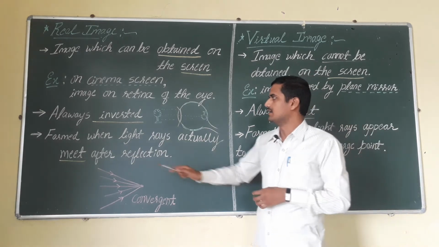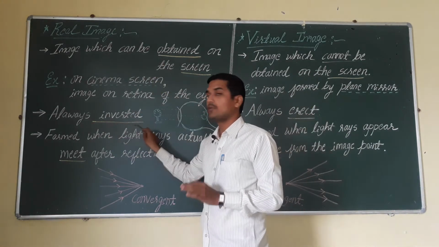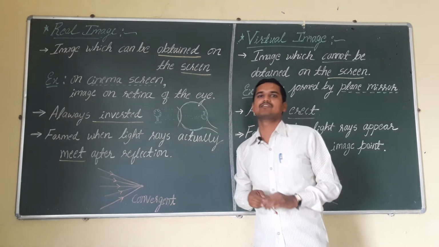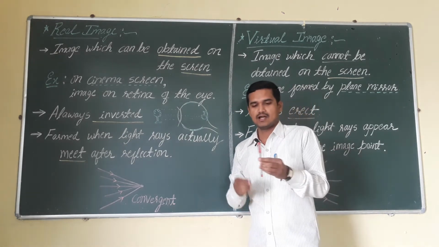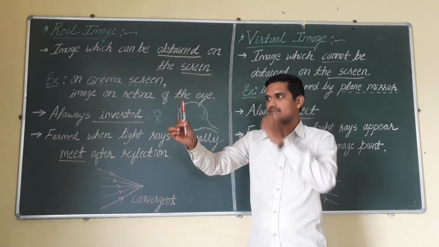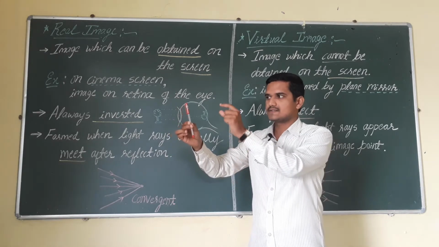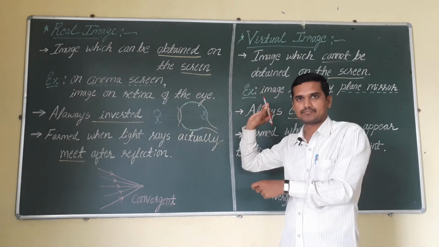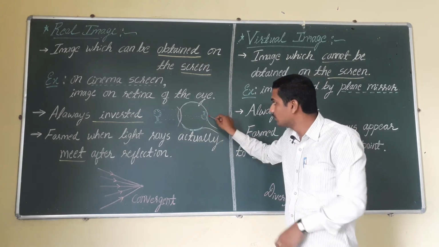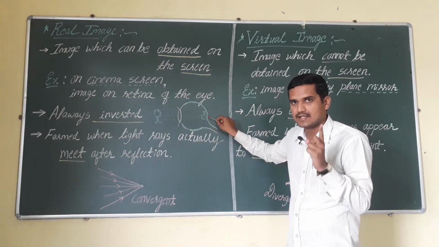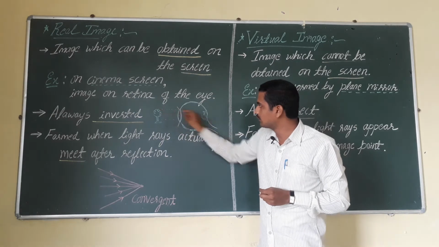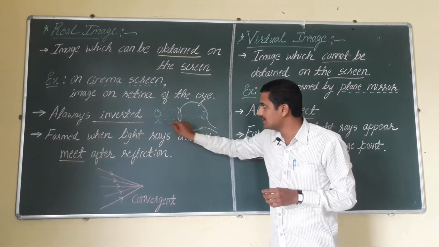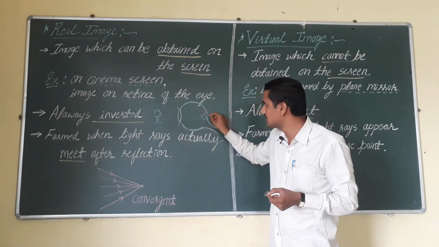Then, these real images are always inverted. The meaning of inversion is, suppose I put this pen in front of my eye, the image of the pen is formed in a reverse manner inside the retina. That means the head part comes at the base, and the base part of the object comes at the head part.